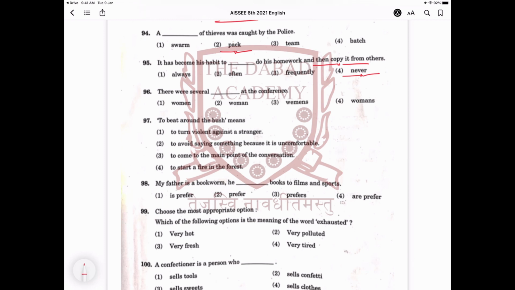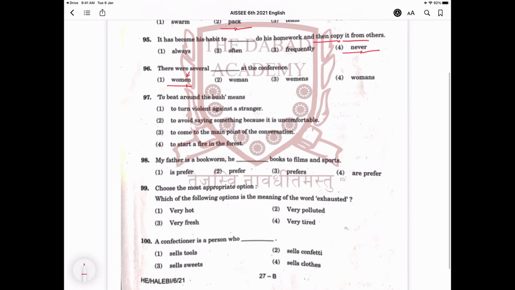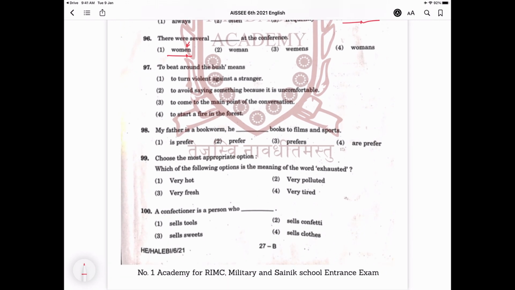The correct answer is women; men, women represent plural. In question number 97, to beat around the bush means to turn violent against strangers, no. To avoid saying something because it is uncomfortable, right. So option number 2 is correct.